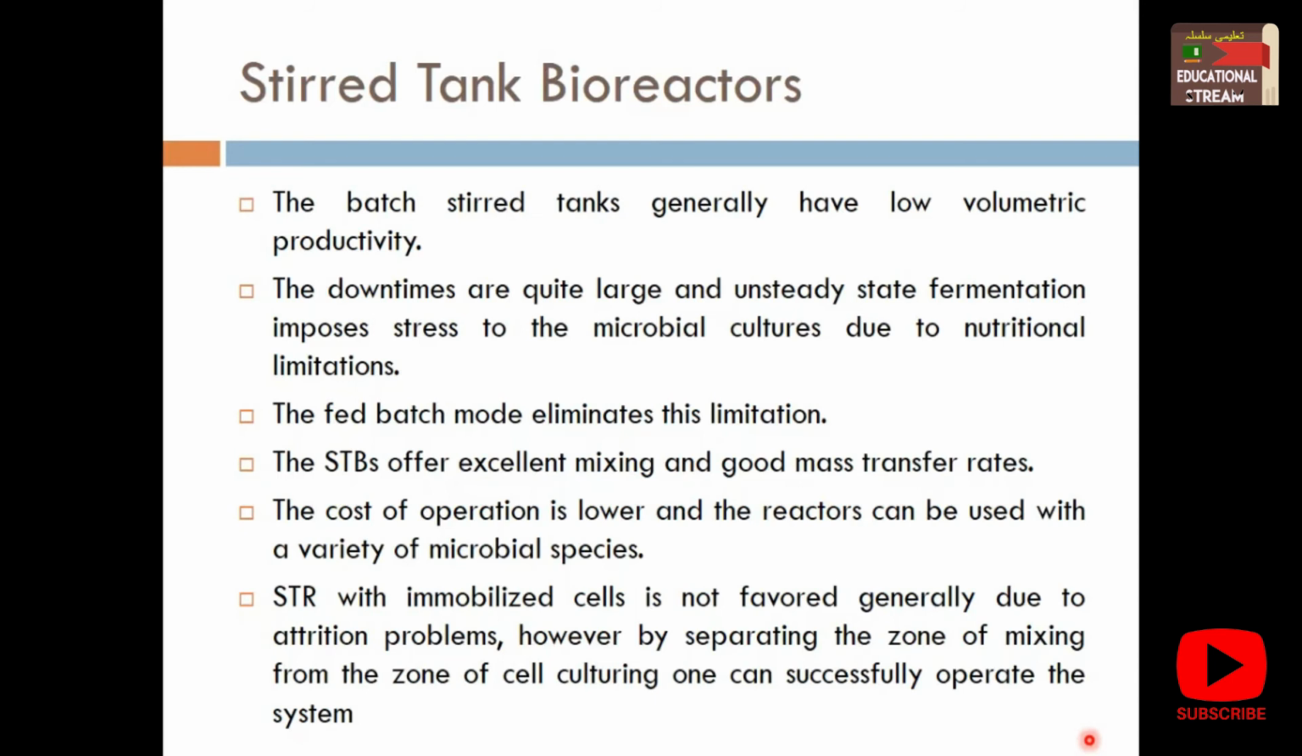Cost of operation is lower and the reactors can be used with a variety of microbial species. STR with immobilized cell is not favored, generally due to the attrition problem. Attrition means you can say clogging problems. However, by separating the zone of mixing from the zone of cell culturing, one can successfully operate the system. So you have to have separate zones inside the stir tank fermenter. If you are successful in maintaining the zones, then you are successful using STR with immobilized cell.